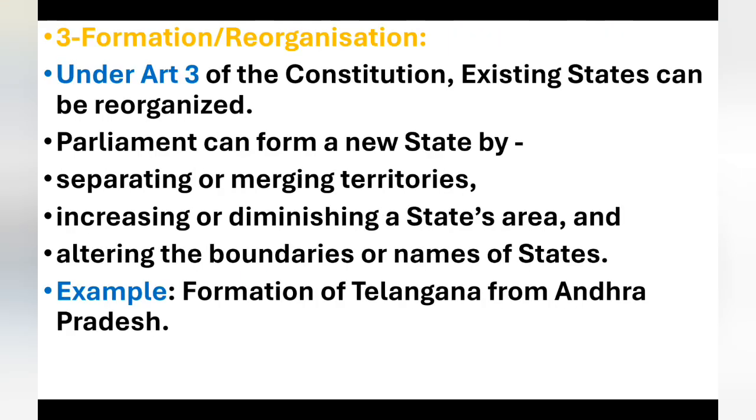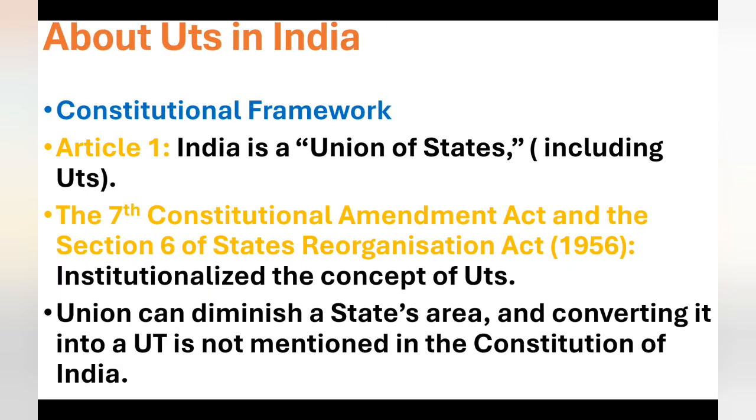Number three, formation or reorganization. Under Article 3 of the Constitution, an existing state can be reorganized. Parliament can form a new state by separating or merging territories, increasing or diminishing a state's area, or altering the boundaries or name of a state. For example, the formation of Telangana from Andhra Pradesh.